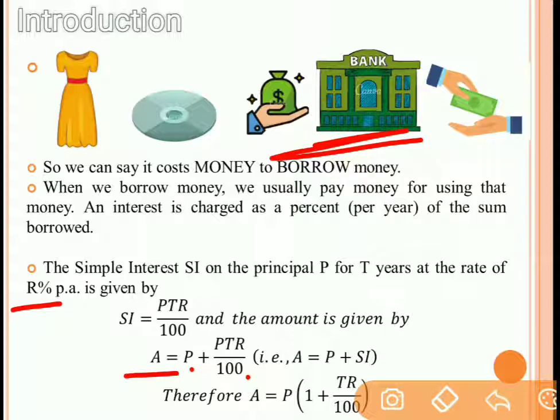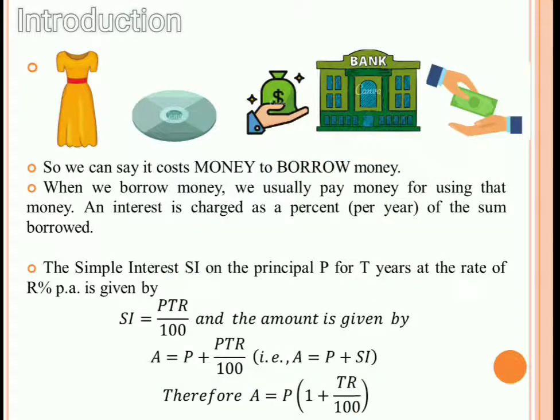Also the interest depends upon the time period. So if you have decided to pay this 1 lakh after 2 years, then the interest which you have to pay will be more as compared to that of 1 year. Fine. So the simple interest will depend upon the principal amount, time period and the rate of interest.